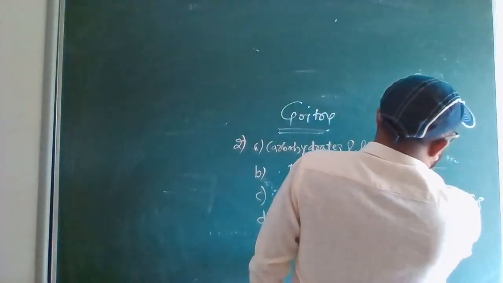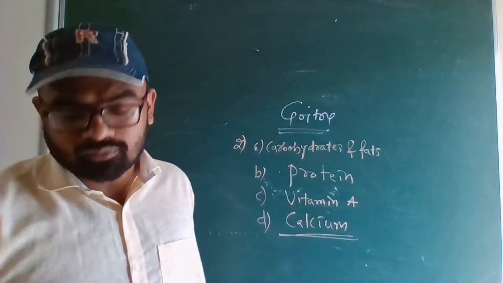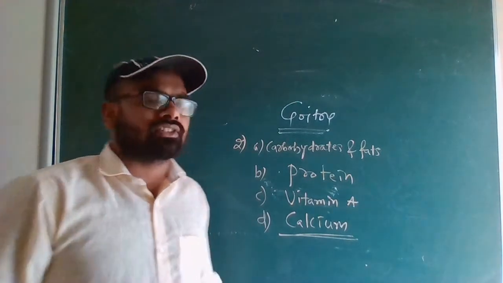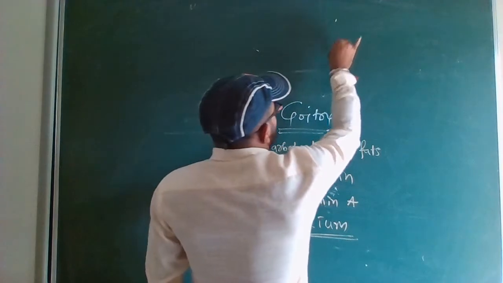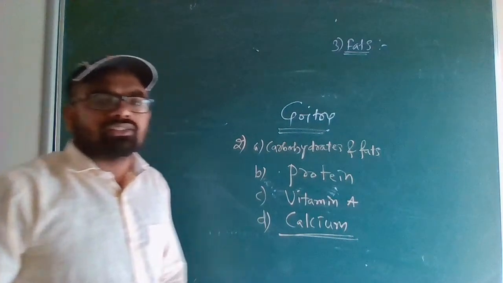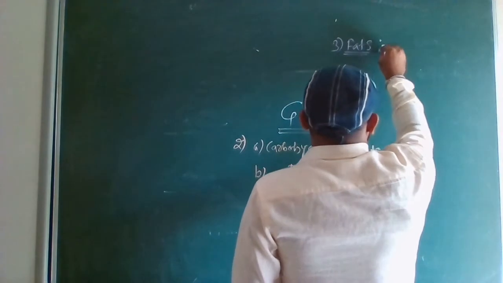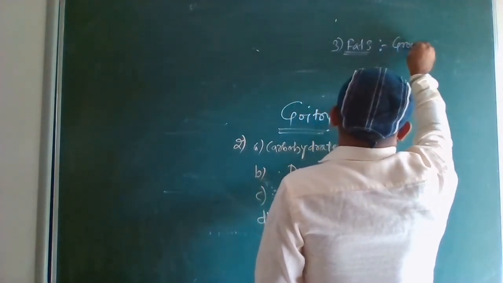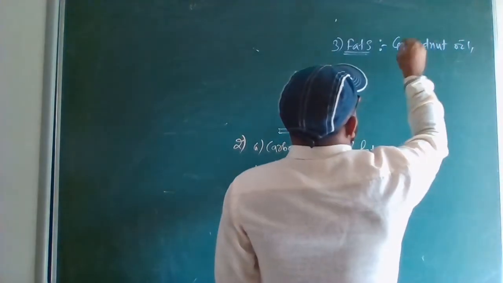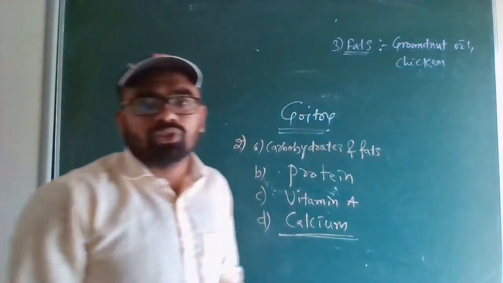Okay, shall we move next? Okay, name 2 foods each rich in fats. Which foods are rich in fats? Look. Fats are available in plant source as well as animal source. So fats are say groundnut oil. Groundnut oil is rich in fat. Say non-veg like chicken. So we can say chicken. Chicken is also rich in fat.